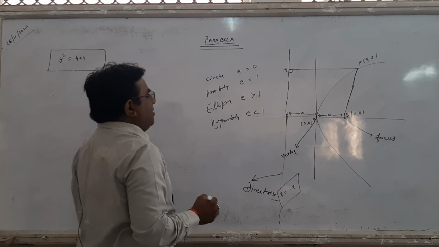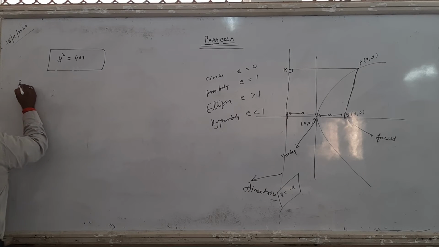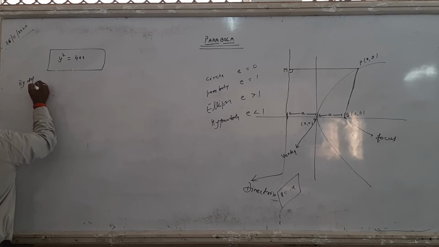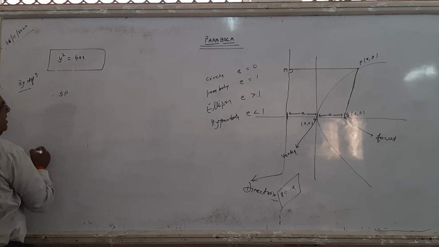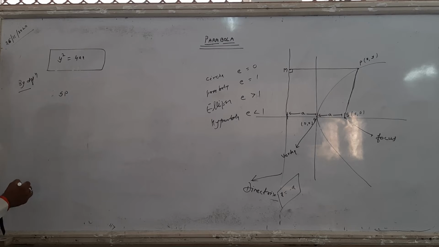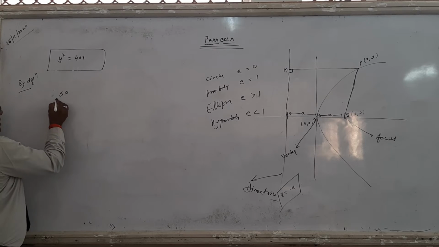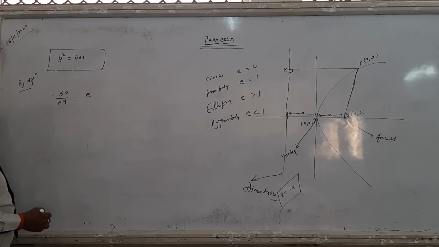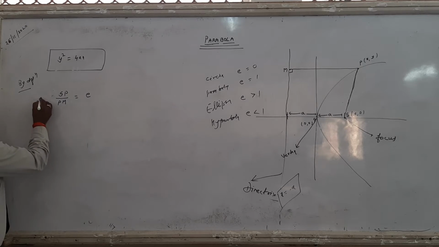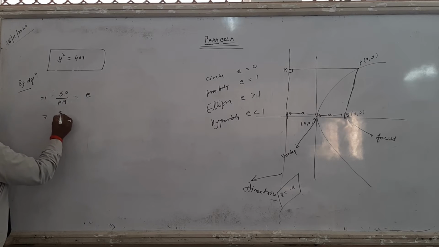Now look here students, by definition of the parabola, SP upon PM, that is the distance between the focus and any point on the curve divided by the perpendicular distance to the directrix, is equal to small e. This is the definition of a parabola. This is the eccentricity. And the eccentricity of a parabola is 1.